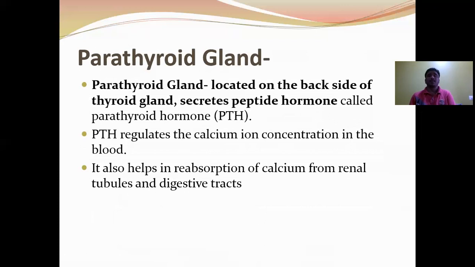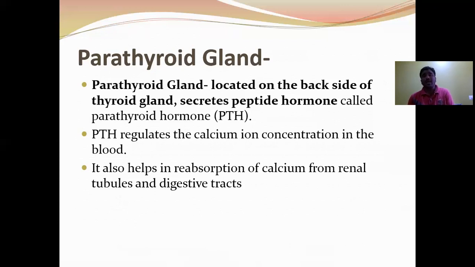Parathyroid gland. The parathyroid glands are located on the back side of the thyroid gland. There are four parathyroid glands, or two pairs, located on the back side of the thyroid gland. They secrete a peptide hormone called parathyroid hormone, which regulates the calcium ion concentration in the blood. It helps in the reabsorption of calcium from the renal tubule and the digestive tract.